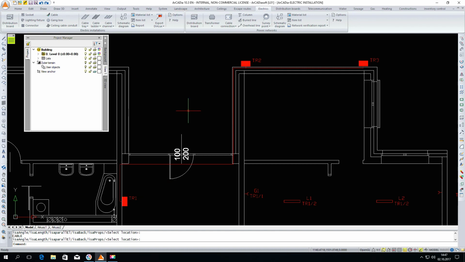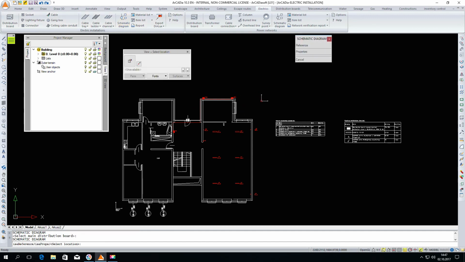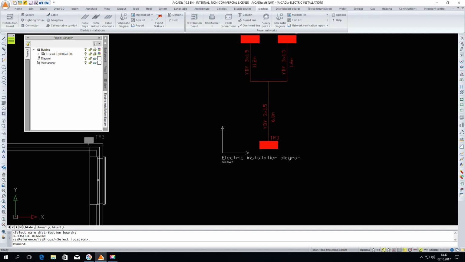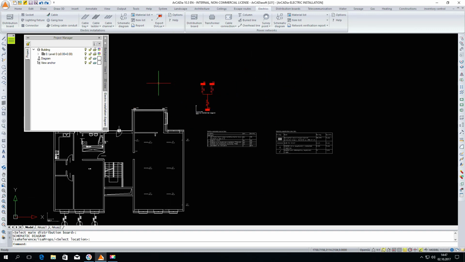Actually, when it comes to the project, it's almost finished. We can still introduce a schematic diagram of the connections between the distribution boards. And most importantly, we can draw up a report of our project.